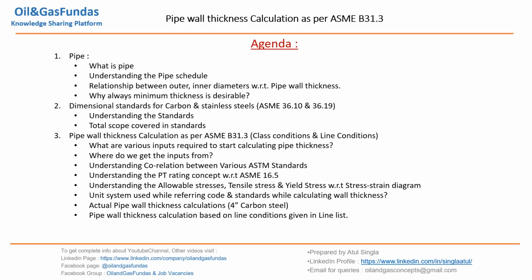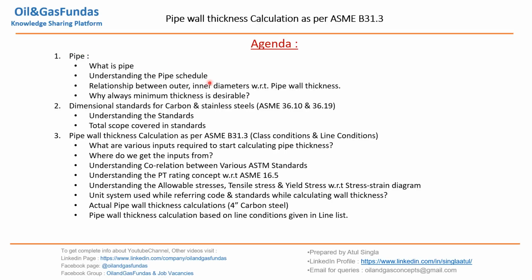The topic of this presentation is pipe wall thickness calculation as per ASME B31.3. B31.3 is the process piping code and we'll look into many things related to pipe wall thickness. Now the agenda of this presentation is, as we have discussed, pipe wall thickness calculation. Before that we'll look into what is pipe.